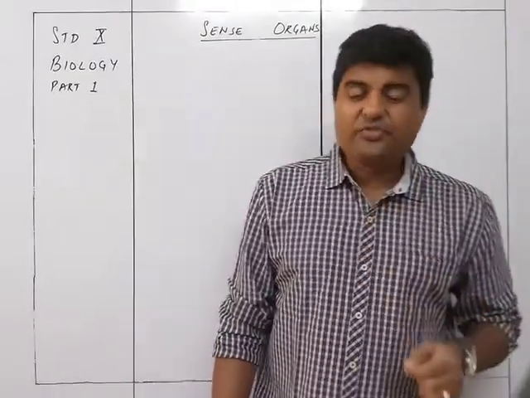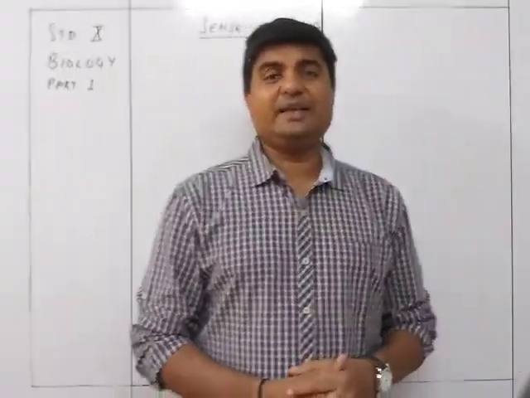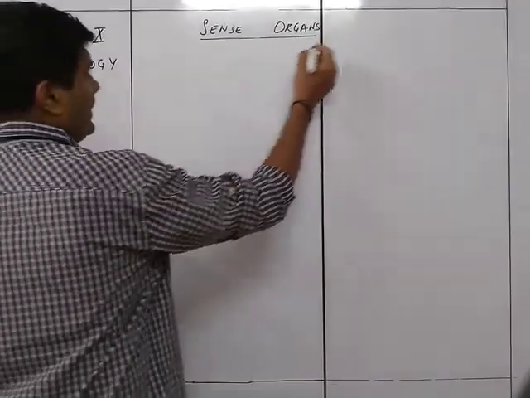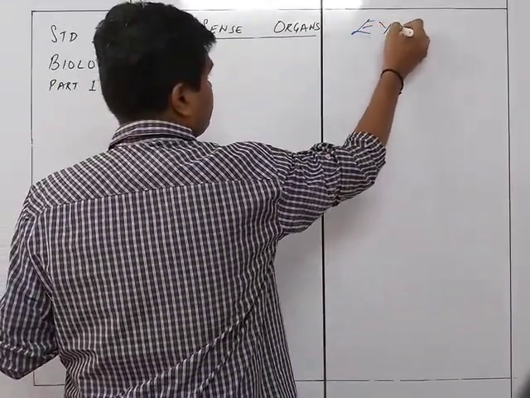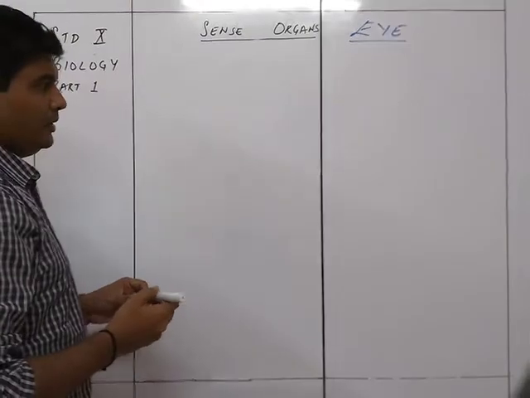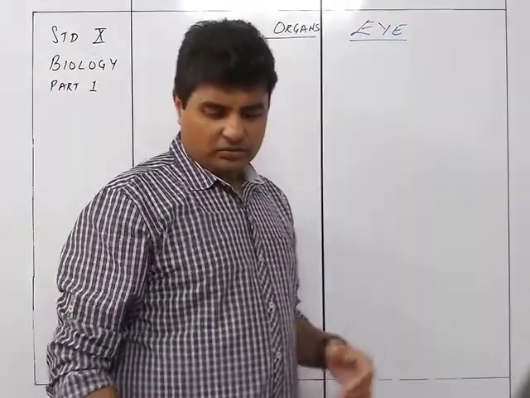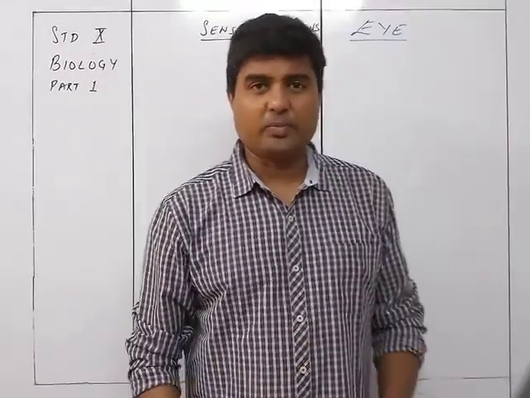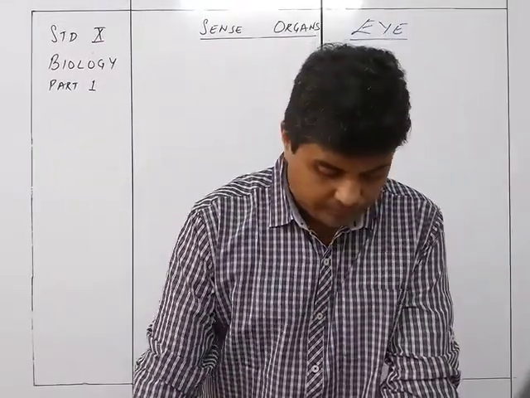We now study the first sense organ, that is the eye. So we have the first thing as the eye. Okay, I'll draw the figure later on when I'm explaining it. Right now we'll just understand what is given about the eye, the location and all.